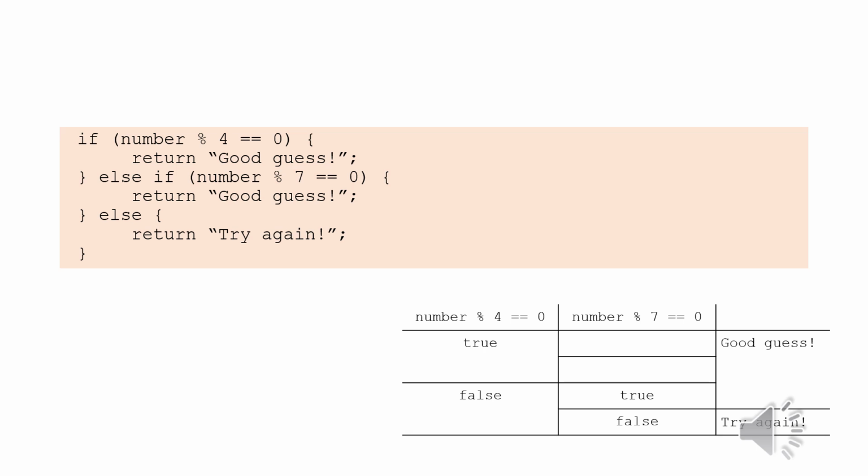However, if both the if condition and the else if condition are evaluated to false, meaning that the number is not a multiple of 4 and the number is not a multiple of 7, then the else condition will execute and the code returns try again and the execution stops.